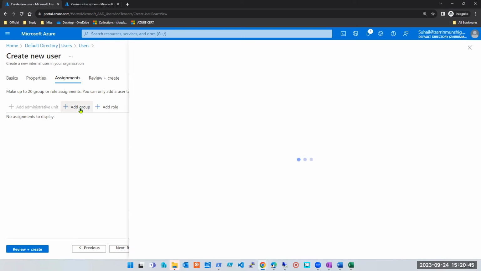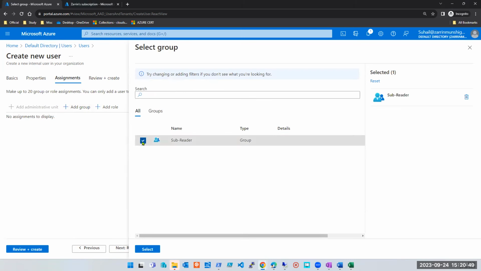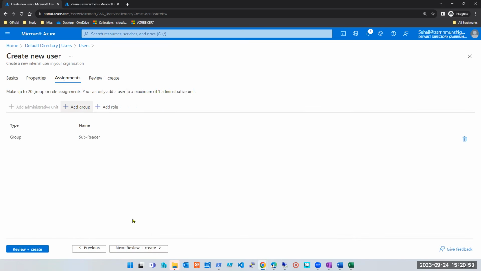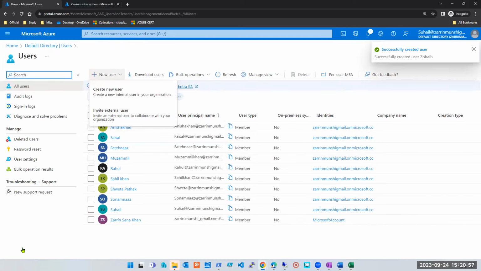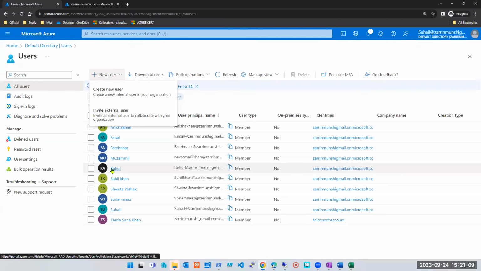You can add from here also. Look at this, I've added this, or you can later go to that group and add. So you can do both things and just create it. Now I don't have to do anything extra. Now Zoeb will automatically have access on that subscription level as a reader, because that is what I did in my security group, the one which I created.